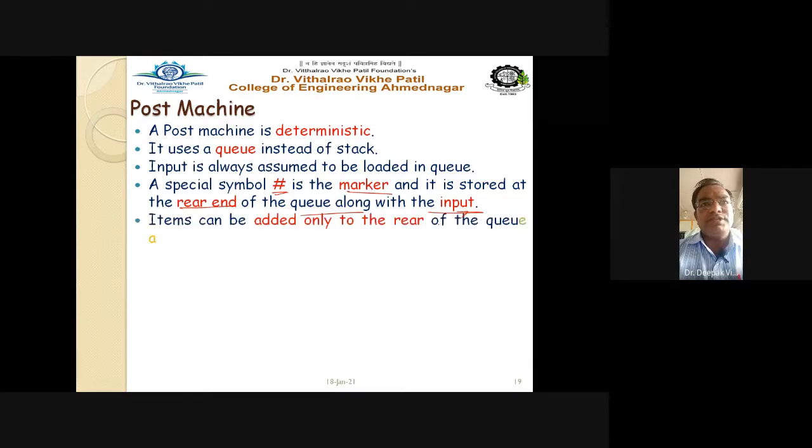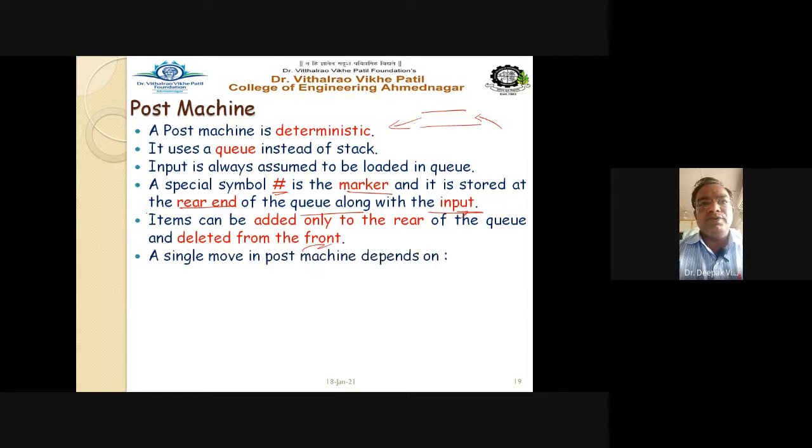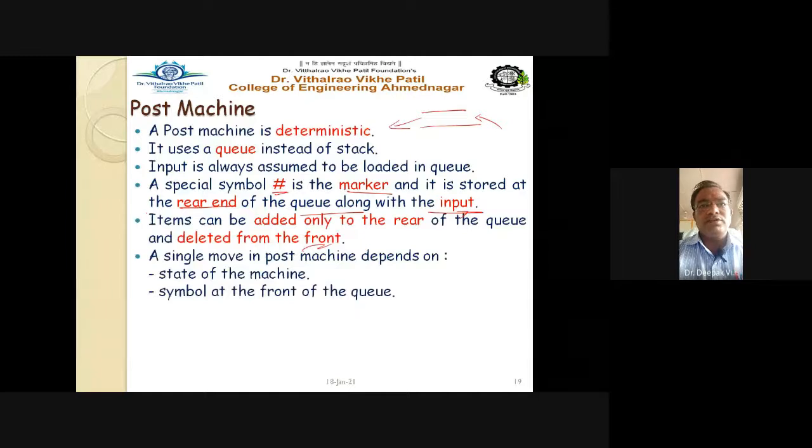Items can be added only to the rear end of the Q and deleted from the front end. As you know, the Q works on the principle that you go on adding items from the rear end and they are removed from the front end of that particular Q. A single move in the Post machine, that is the transition of the Post machine, depends on the current state of the machine and the symbol at the front of the Q. Which symbol is at the front?